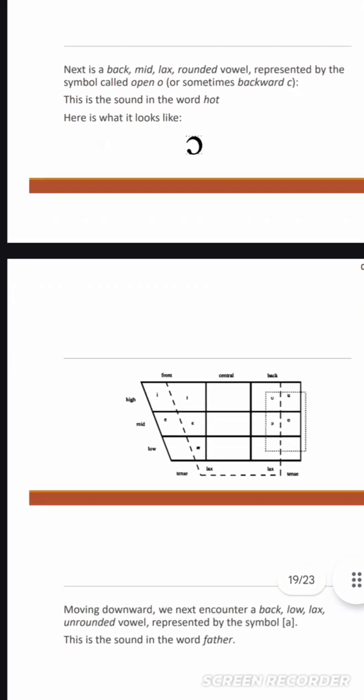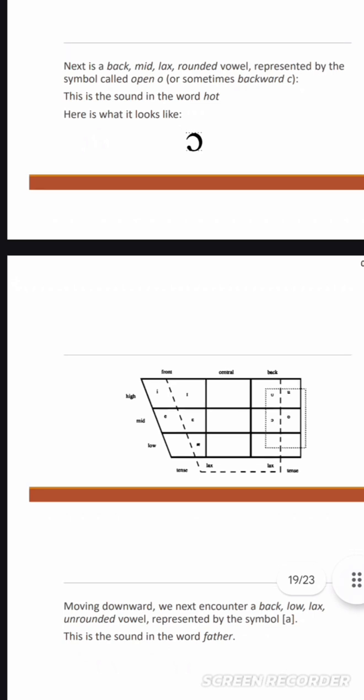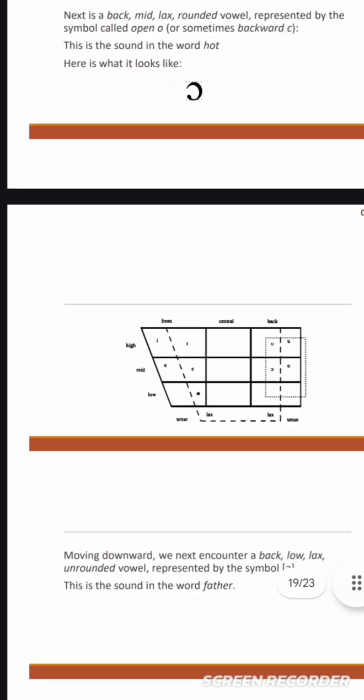Next is a back, mid, lax, rounded vowel represented by the symbol called open o, or sometimes backward c. This is the sound in the word bought. Here is what it looks like.